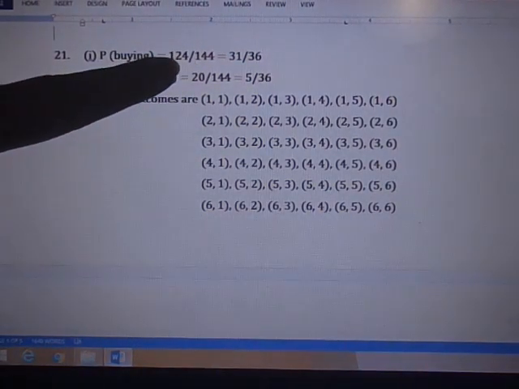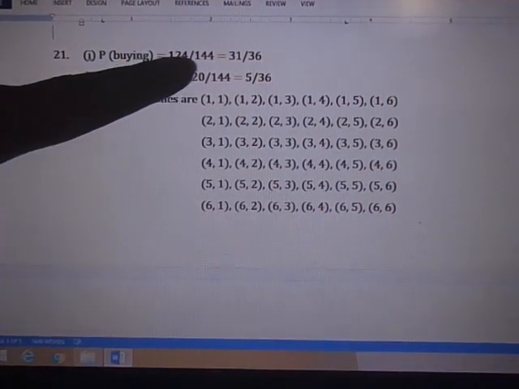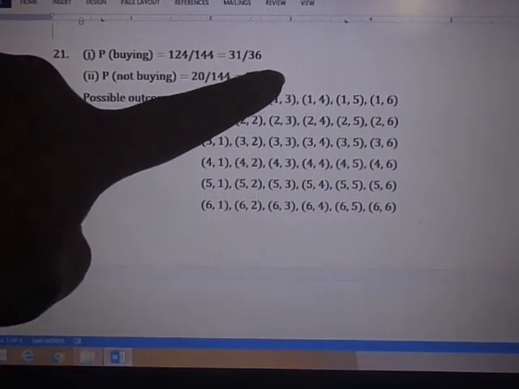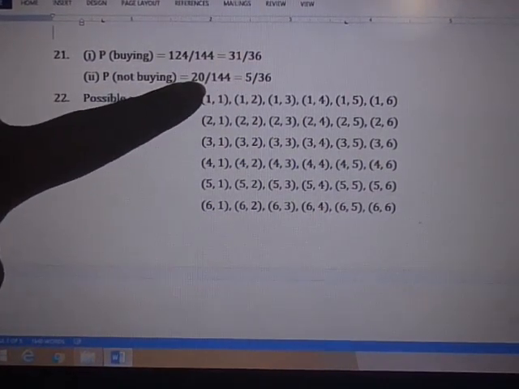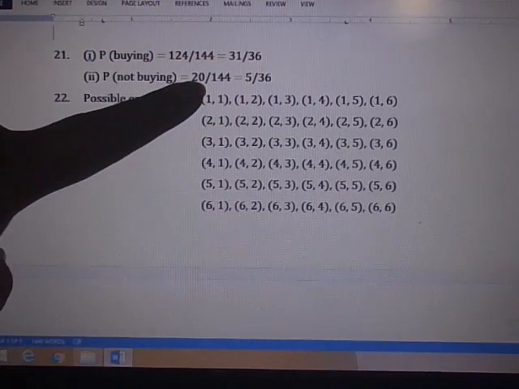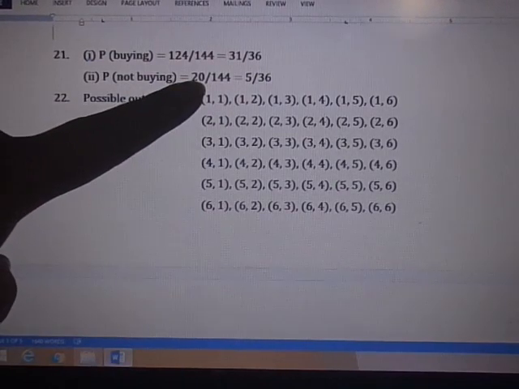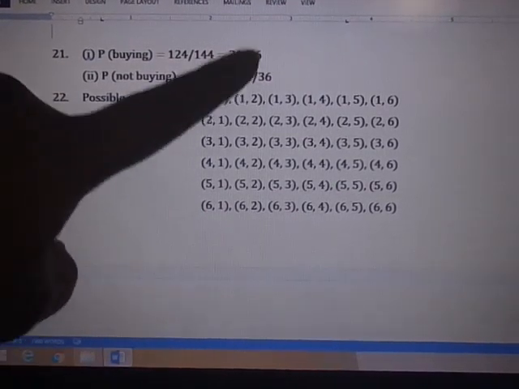124, this is the good pens, the number of good pens, and together 31 by this. And those defective ones, the number of defective pens, 20 by 144, it comes like this.